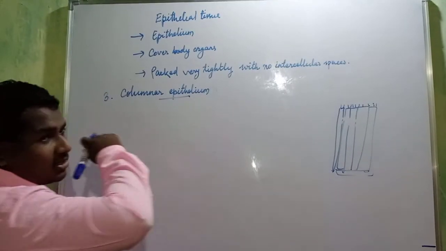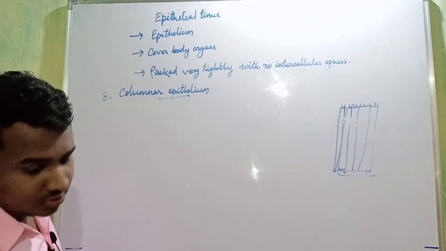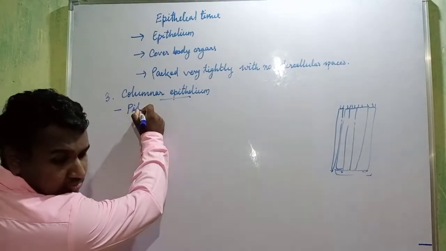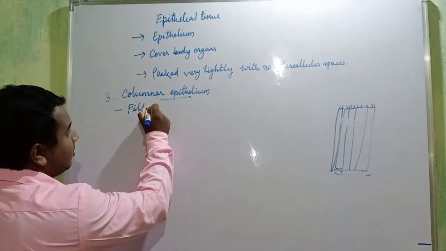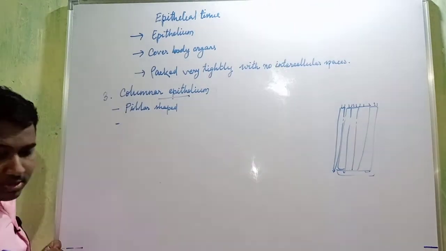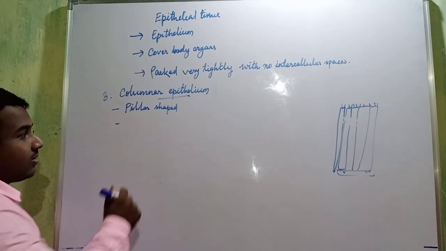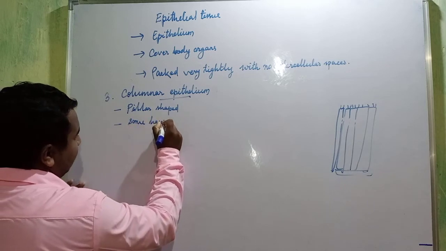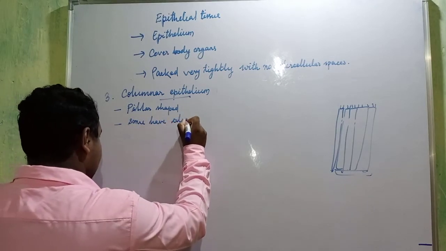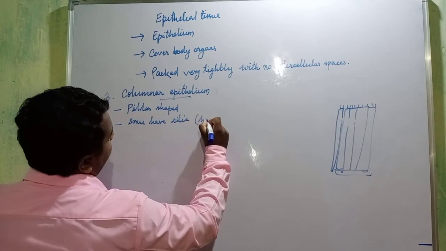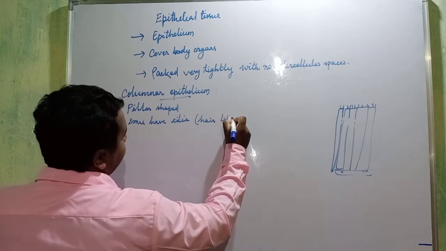So it is also ciliated, means hair like one. So you write here, it is pillar shaped. Some have cilia, hair like projections.